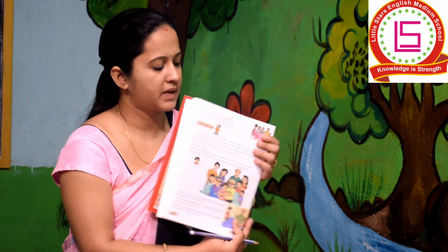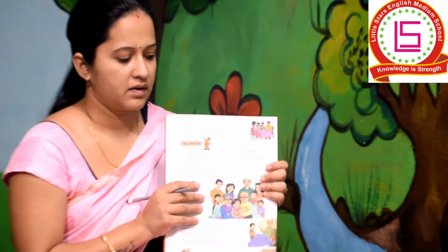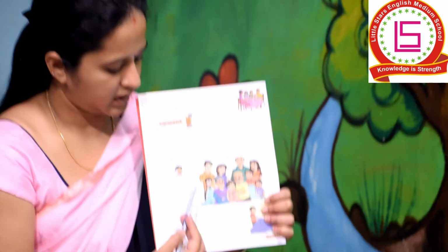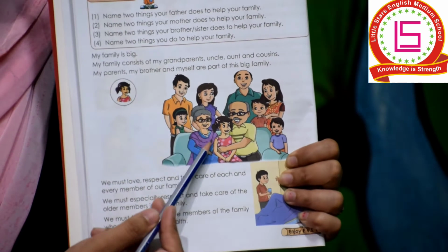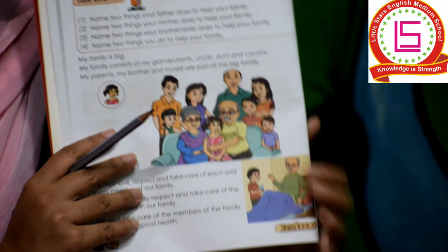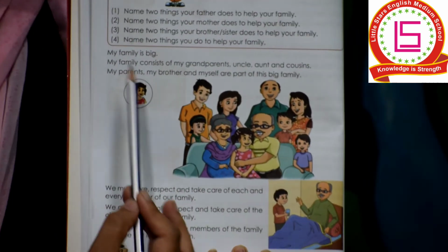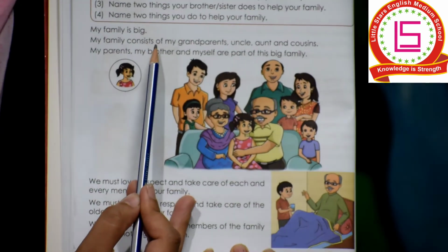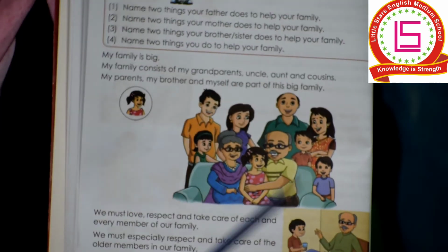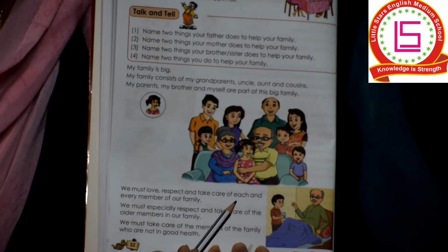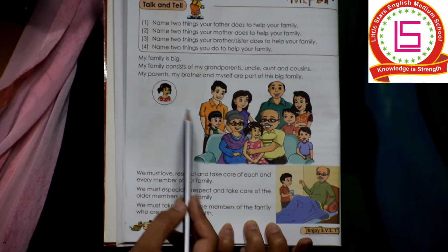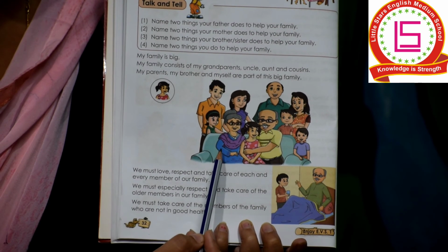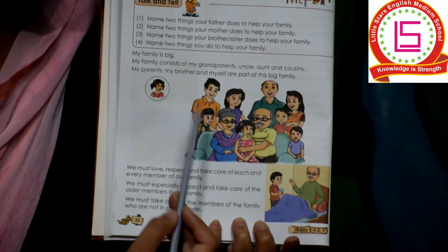Next, in the next picture you can see now, there's a girl. Now she is talking about her family, and what she is telling, that we'll see now. What is this girl saying? That my family is big. See, on the last page what we had seen, the boy is telling that his family is small, but now here we can see this girl, what is she saying? She is telling that her family is big.